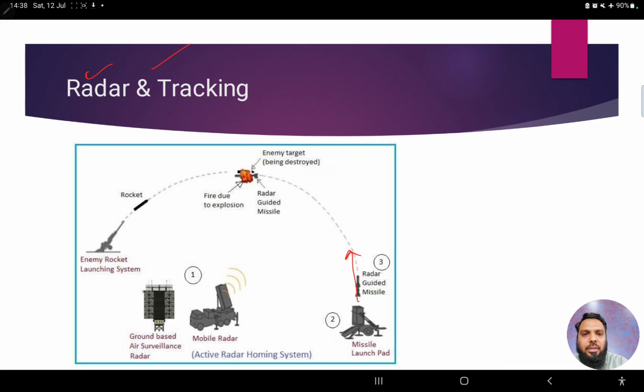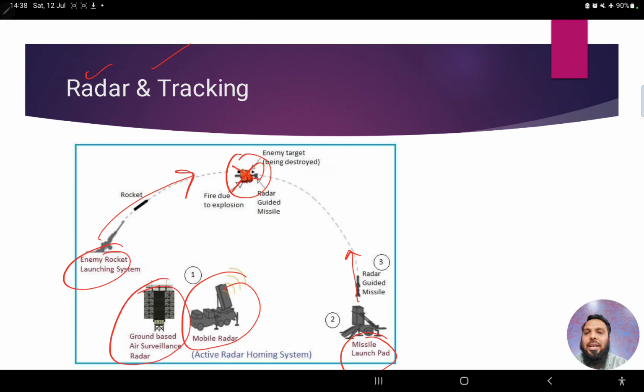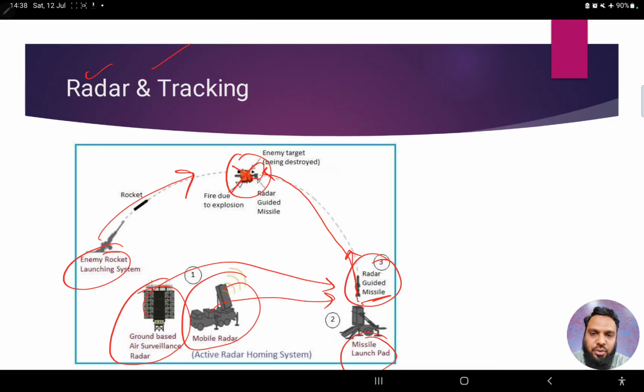See, because whenever a missile is launched, so we have a missile launch pad, enemy rocket is coming from here. Now this has to be intercepted somewhere in the middle. So for this tracking we need the exact location, and for that location we need radars. So there are mobile radars as well as ground based air surveillance radars. These radars actually give the input to the missile launch pad or the radar guided missile that we are seeing here, so that this missile can accurately go and hit the enemy missile or intercept the enemy missile somewhere in the atmosphere, right? For that, radar and tracking is also highly important.